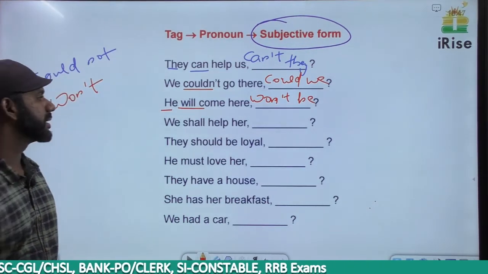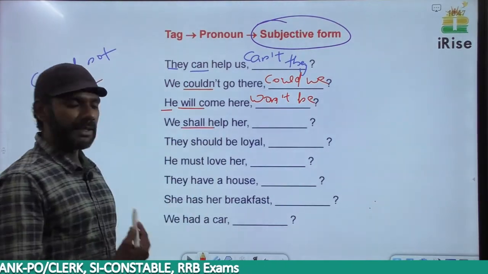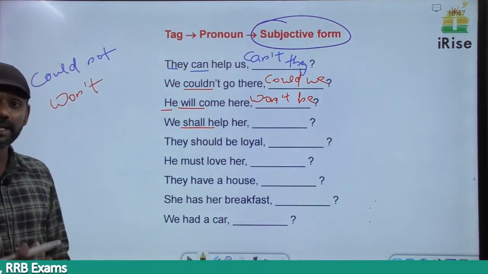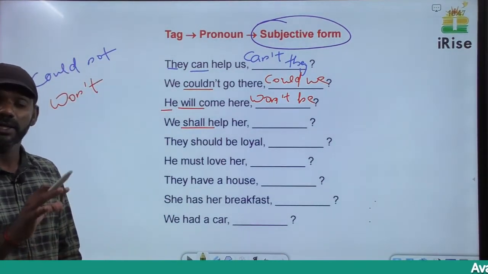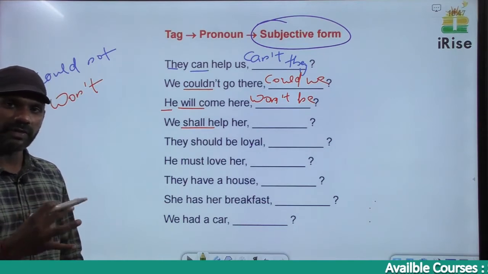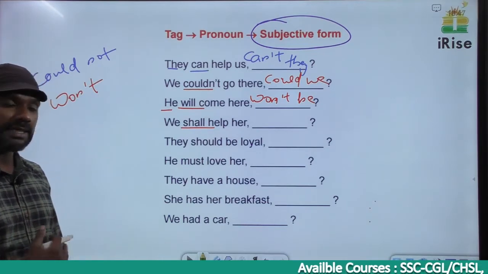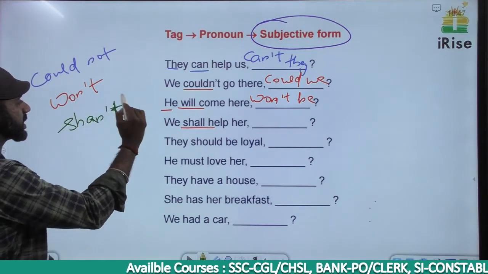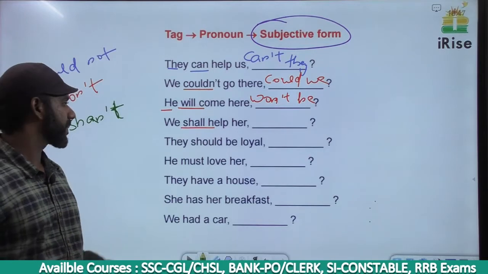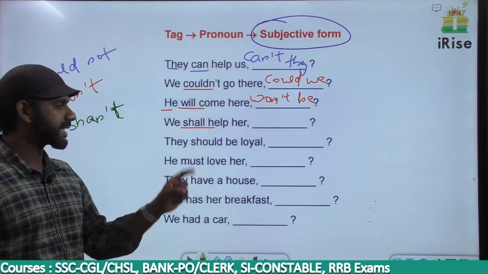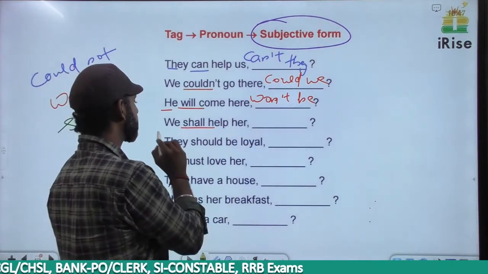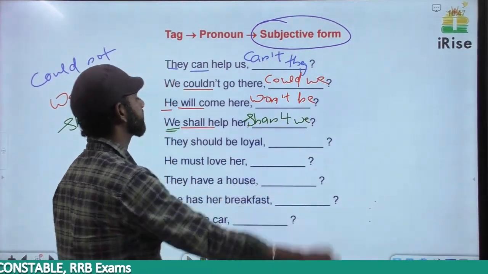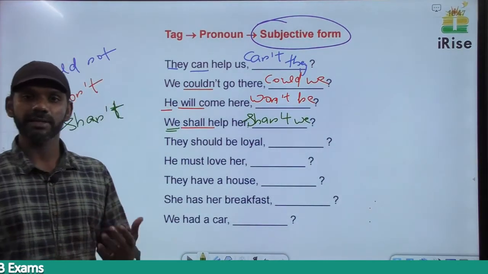We shall help her. The auxiliary verb here is shall. No negative term, so the tag must be negative. Shall not, there's nothing like shalln't. The short form of will not is won't. The short form of shall not is shan't. S-H-A-N apostrophe T. Nothing like shalln't, it is shan't. Shall not, short form shan't. The subject here is we, so it must be shan't we. We shall help her, shan't we.